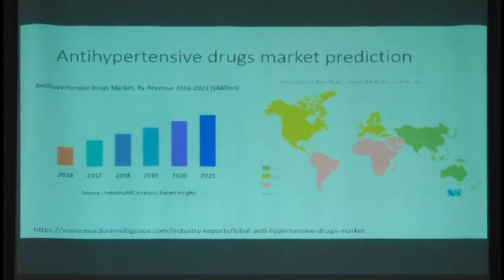Globally the thrust is to market antihypertensive drugs, and they are considering a 12.5 compound annual increase in market consumption, a CAGR of 12.5 that is considered very high by industrial standards.